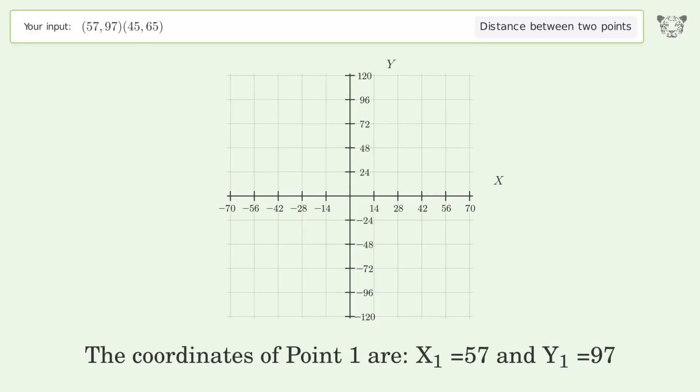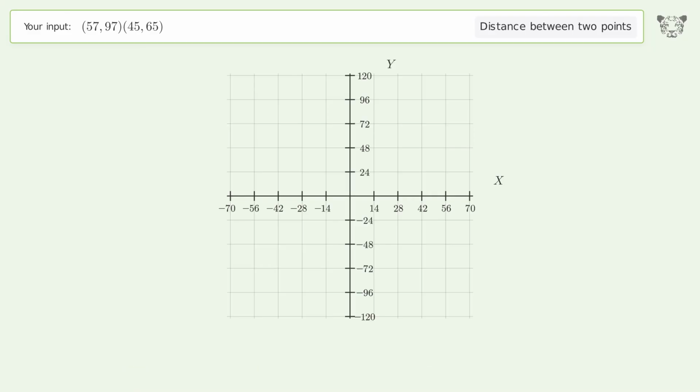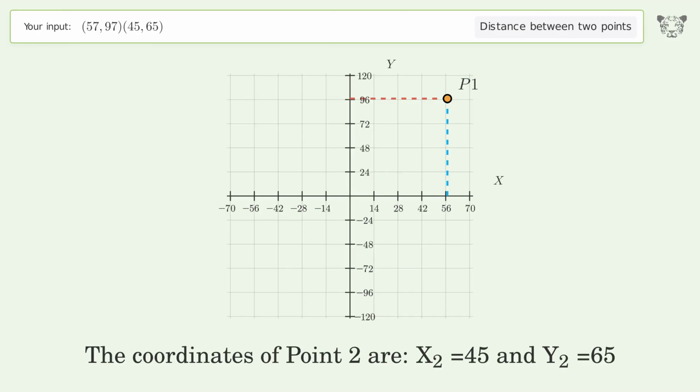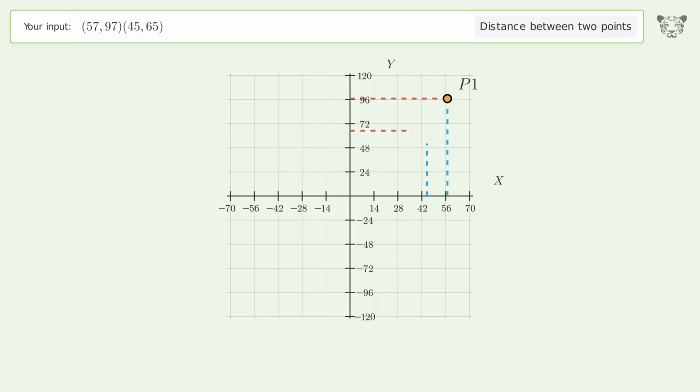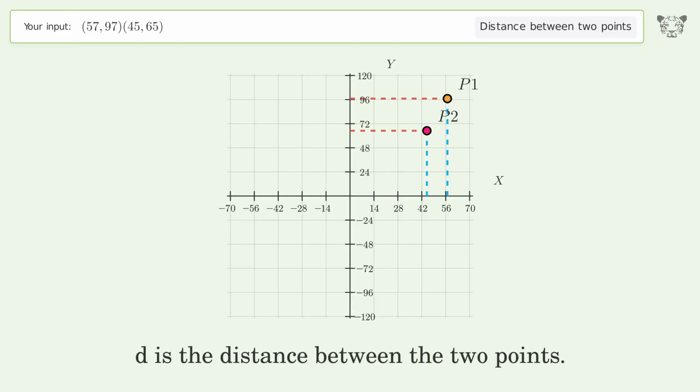The coordinates of point 1 are x1 equals 57 and y1 equals 97. The coordinates of point 2 are x2 equals 45 and y2 equals 65. D is the distance between the 2 points.